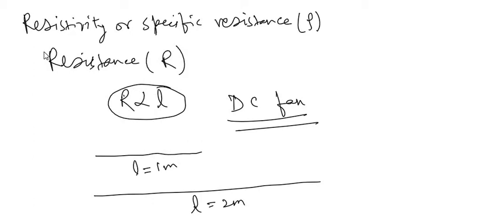On the other hand, if we take a thicker wire, just I am taking a wire of 1 meter length, but it has double the area of the initial value of the area of cross section. The wire is thicker, which means in this situation the speed of the running fan will be increased.